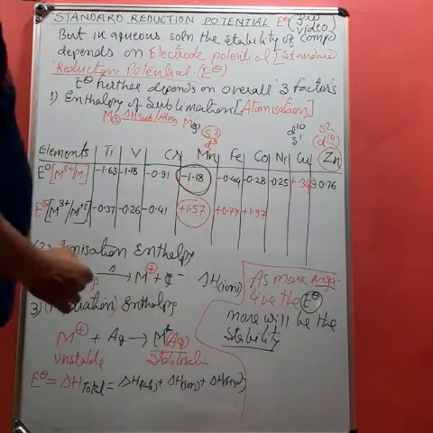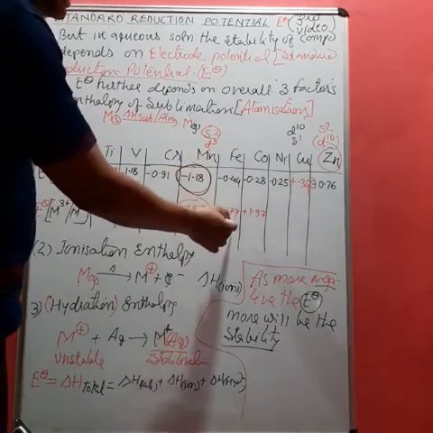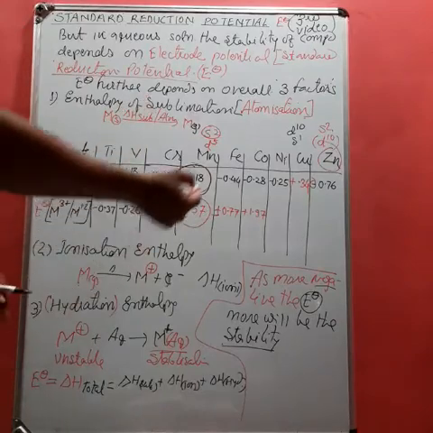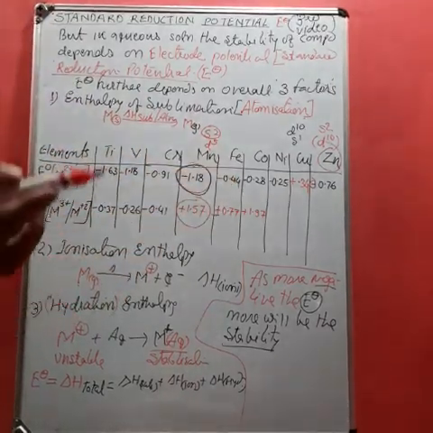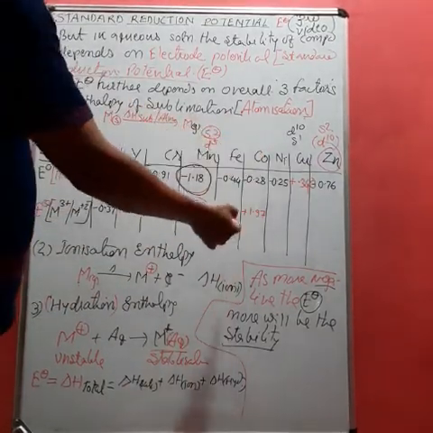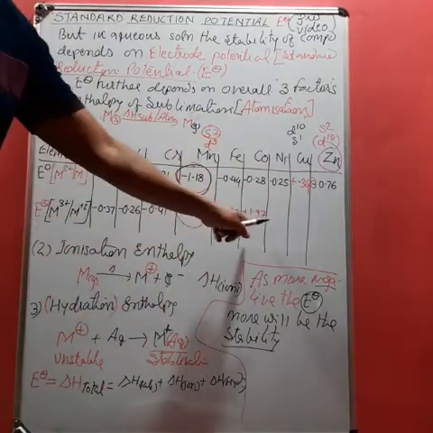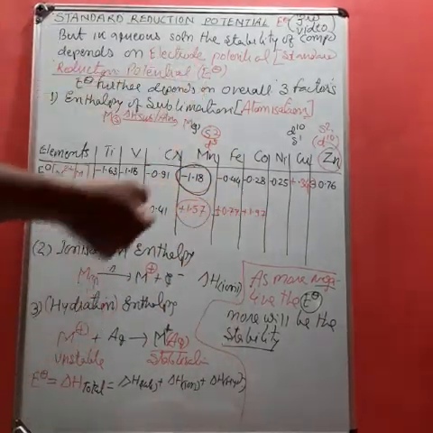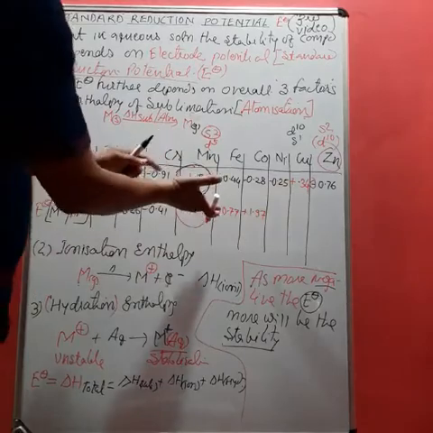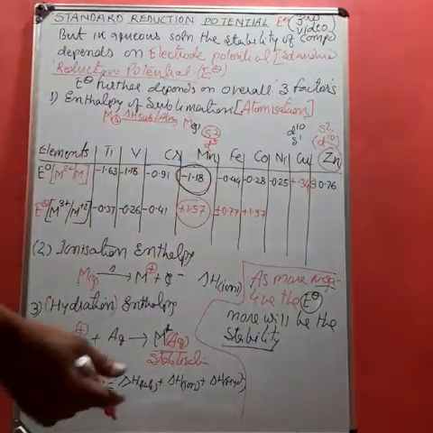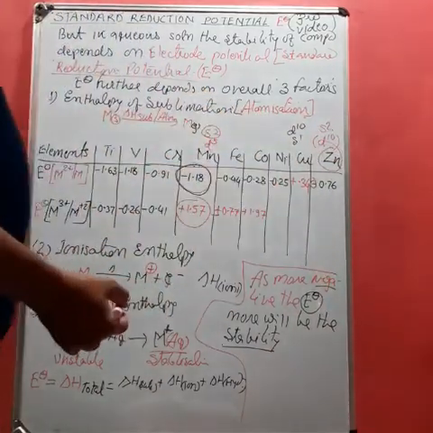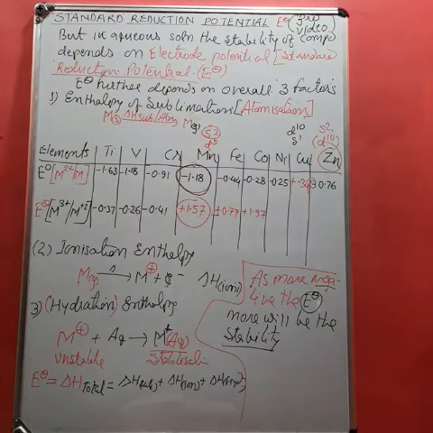Therefore, their value is with positive sign. Similarly, for iron, now its value is lesser than Mn. However, it is positive, but lesser than Mn. This is due to the third electron being removed from D6 configuration, not from D5 configuration. Similarly, in the case of cobalt, now it becomes more positive. This is because of increase in nuclear attraction force and increase in ionization enthalpy. We know that after that the ionization enthalpy increases. In case of nickel, copper and zinc, the electron is to be removed from the configuration what? D10. Therefore, even their values are not known.